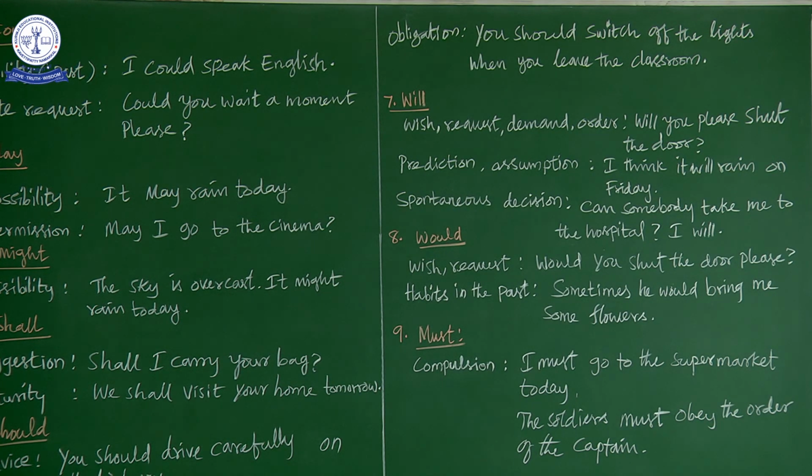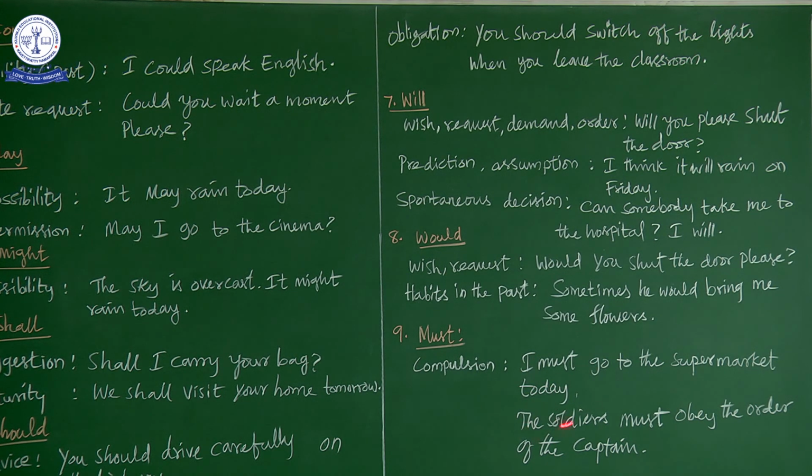And last, that is the final one, the ninth one: must. Very important one, and the usage is compulsion. So compulsory, you have to do it, there is no chance. Okay, I must go to the market today. So here you do not have provisions, you do not have things to cook. So there is a compulsion that I must go to the market today.